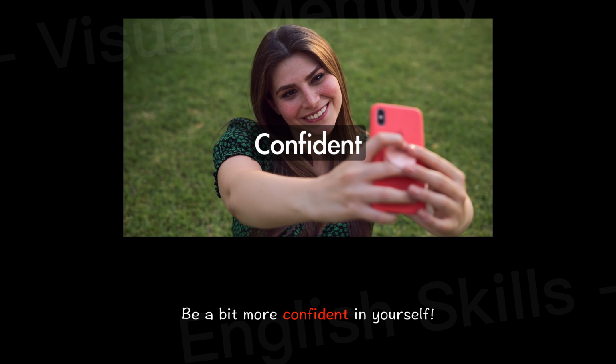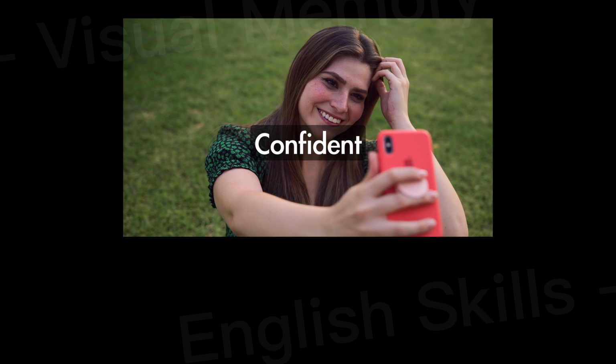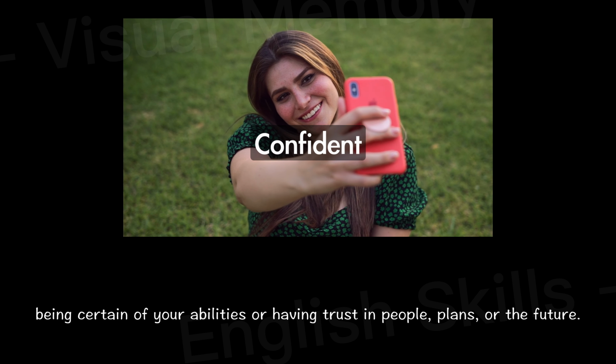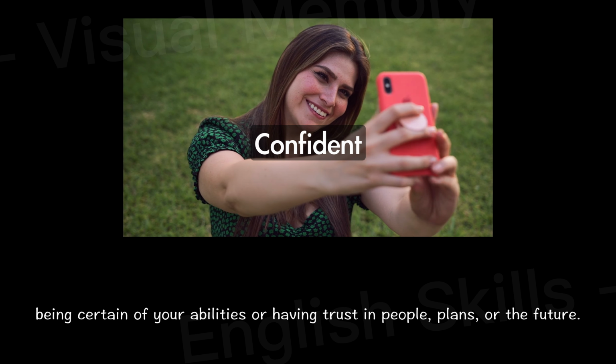Confident. What is confident? Be a bit more confident in yourself. Confident. Being certain of your abilities or having trust in people, plans, or the future.